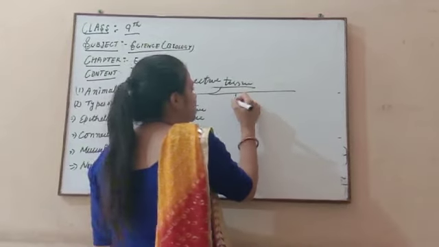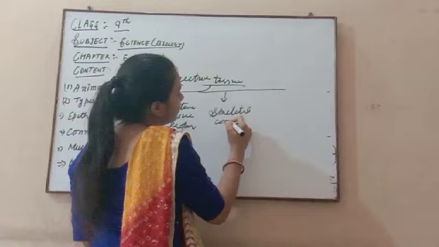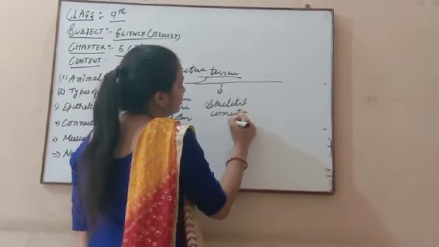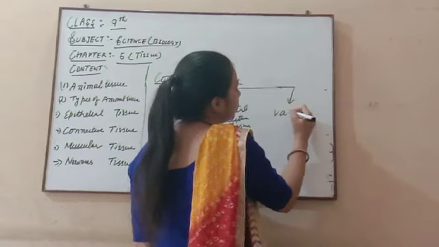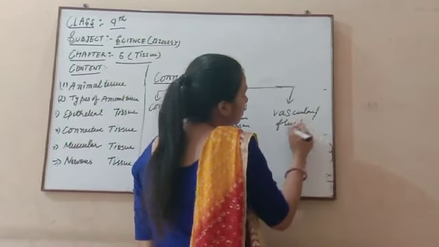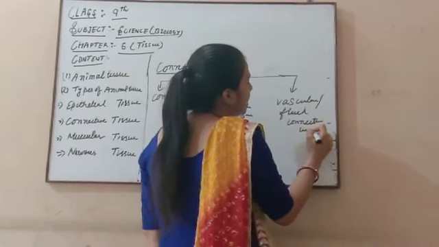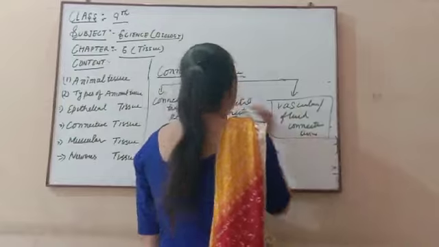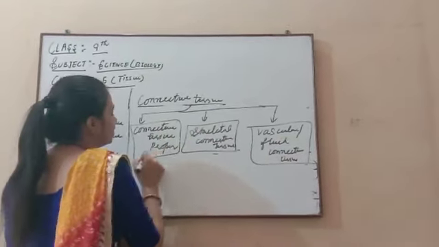Second one is your skeletal connective tissue. And third one is your vascular or fluid connective tissue. So these are the three main connective tissues present in our body, on the basis of the function and on the basis of the structure.